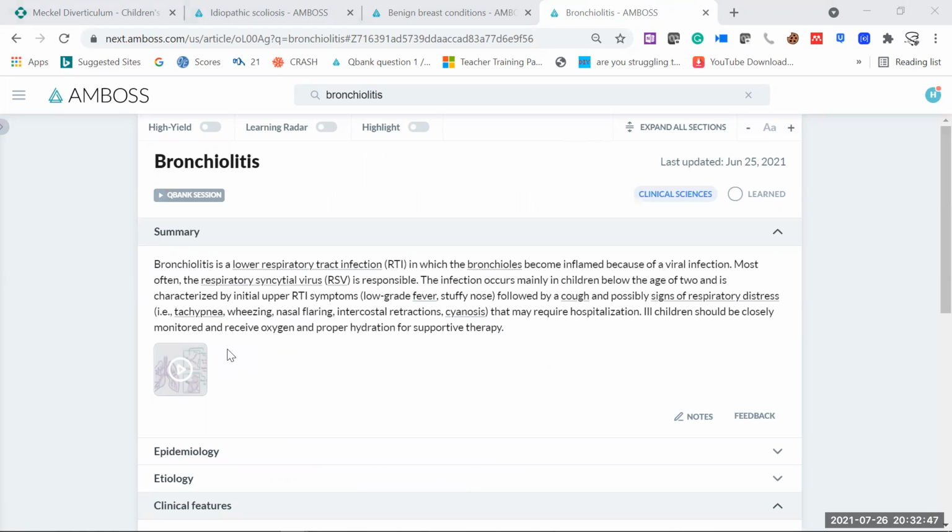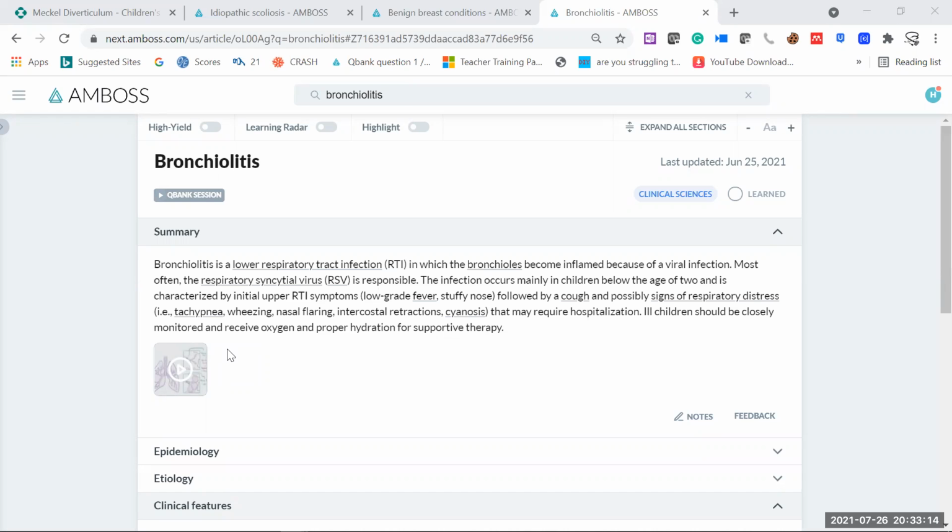We should know which conditions come under upper respiratory tract infection and lower respiratory tract infection. So of course the bronchioles are involved. So this is the lower respiratory tract infection in which the bronchioles become inflamed because of viral infection. And most of the time the virus is RSV. Just memorize this one because mostly they ask us the common pathogen involved in developing bronchiolitis. That is RSV, respiratory syncytial virus.